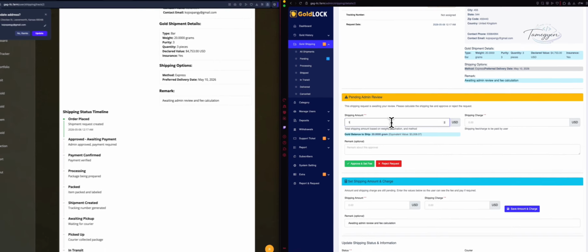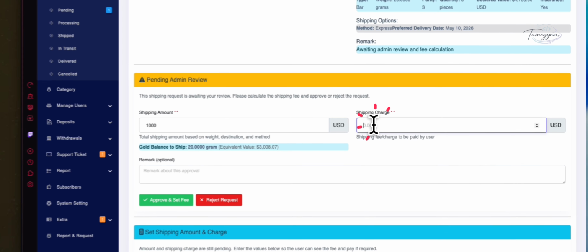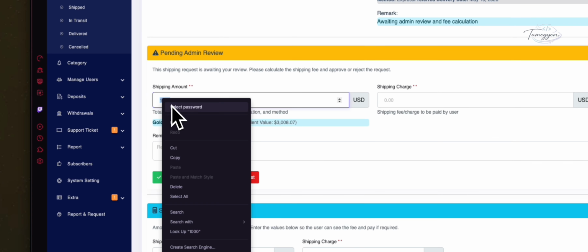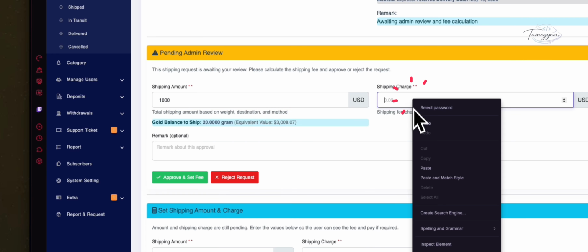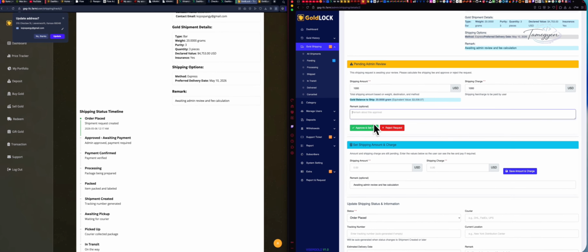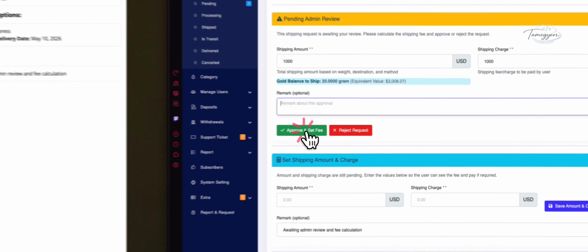Let's say 1,000 for the shipping amount, total shipment based on the weight and the destination. Shipping charges, let's use it that way. Same thing, paid by the user. Remarks are optional. Let's approve it.